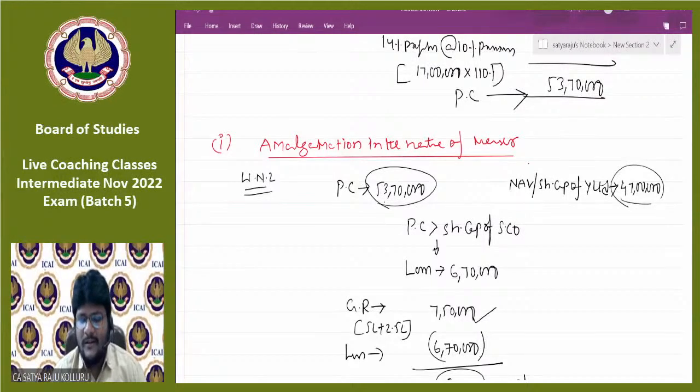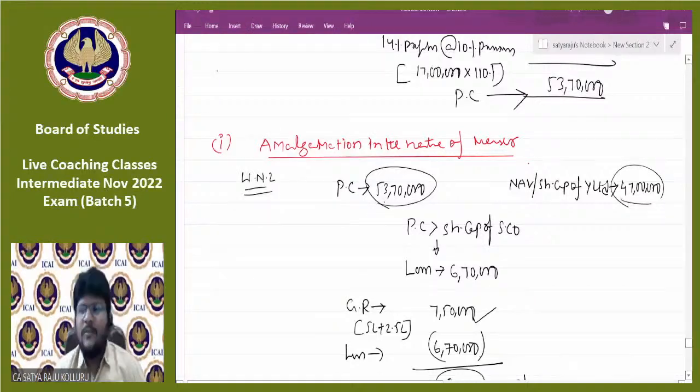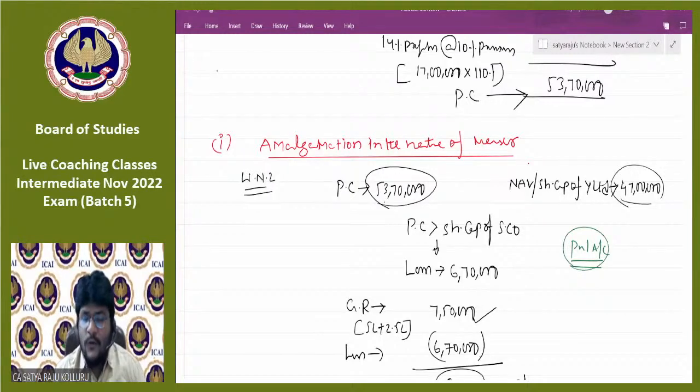What is the reason, sir? Again, I can tell you, the reason is the concept of conservatism. Nowhere in AS 14 was the specific reason mentioned for why we are doing this. But according to the accounting treatment, the reason is the conservatism concept. For example, if I transfer the profit to the P&L account, the P&L balance is useful for the purpose of distribution of dividend.